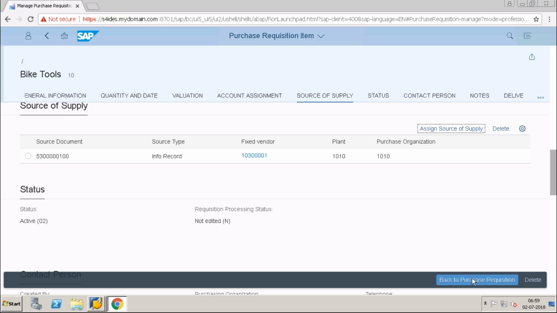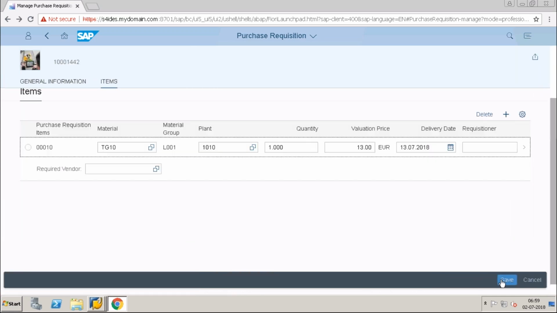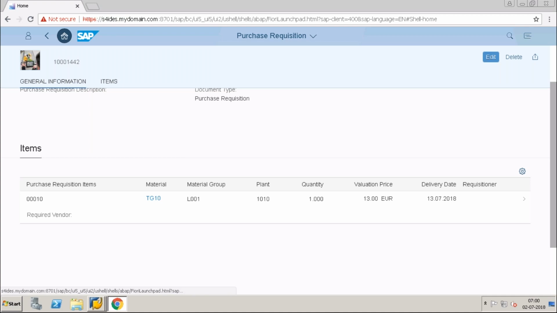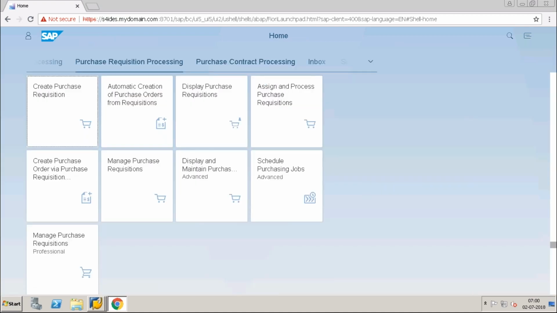Okay, I'll go back to the purchase requisition. Now I will just save it. Now my purchase requisition is saved. Now I can go to the home page. So you can go to the display purchase requisitions.